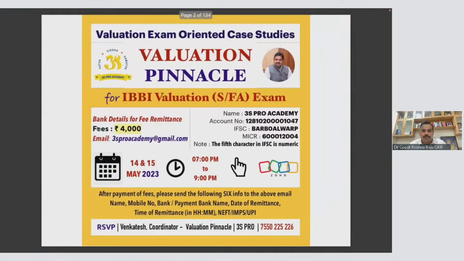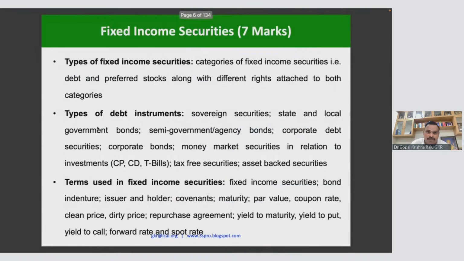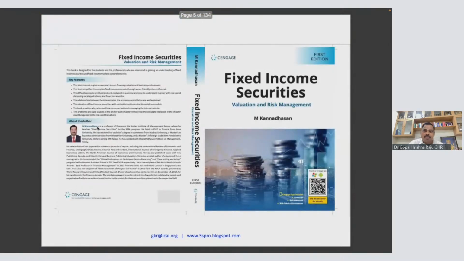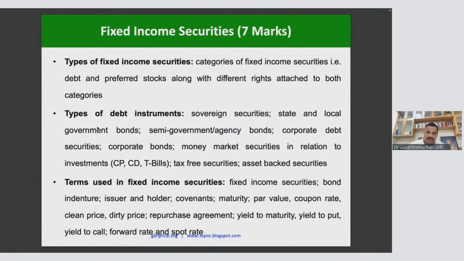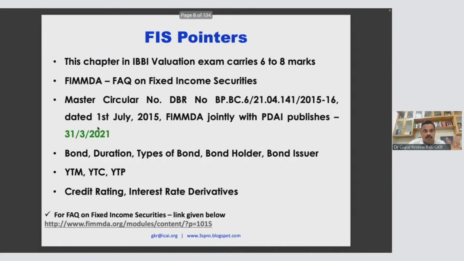Good. Now coming to the topic today, it's on fixed income securities, which will carry a minimum of 7 marks, and possibly there can also be a minimum 6-mark case study or a maximum 8-mark case study also. So minimum 13 to 15 marks you will be expecting from this. I want to make one observation before I go into this.